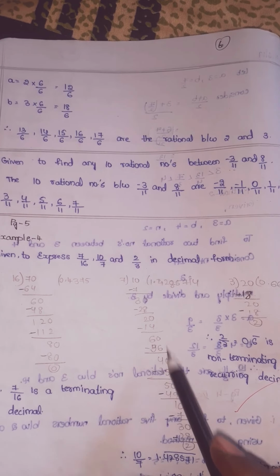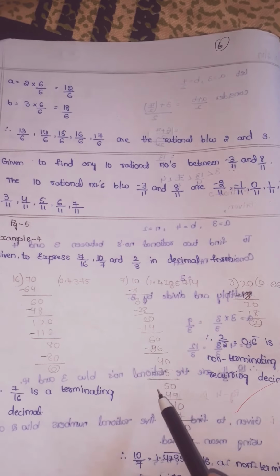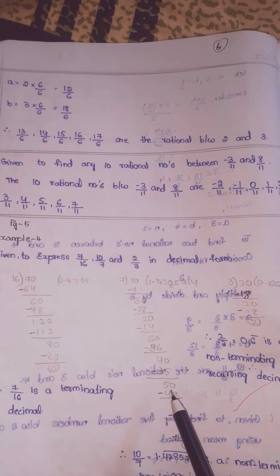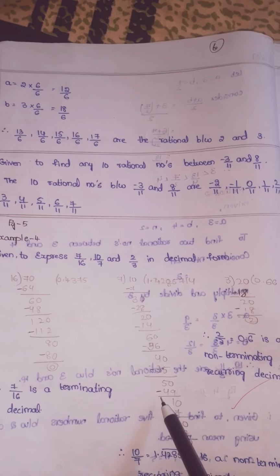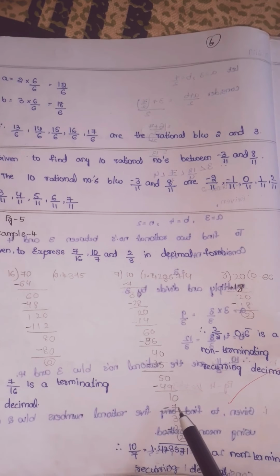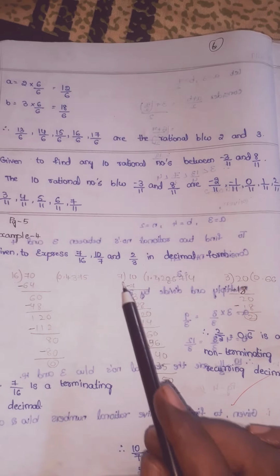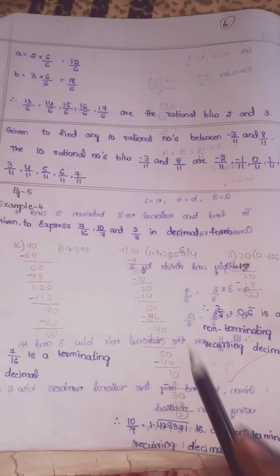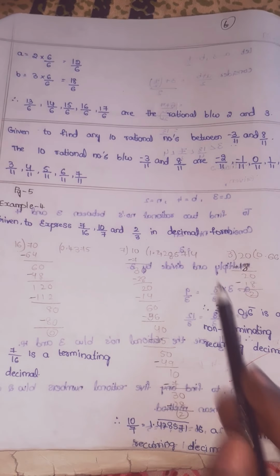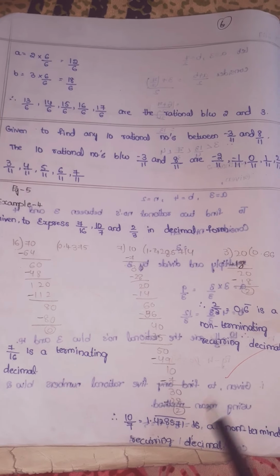Keep 0. 7 5s are 35. 40 minus 35 is 5, children. Keep 0. 7 7s are 49, children. 50 minus 49 is 1, children. Keep 0. 7 1s are 7, children. 10 minus 7 is 3, children. Keep 0. 7 4s are 28. So the remainder is how much, children?